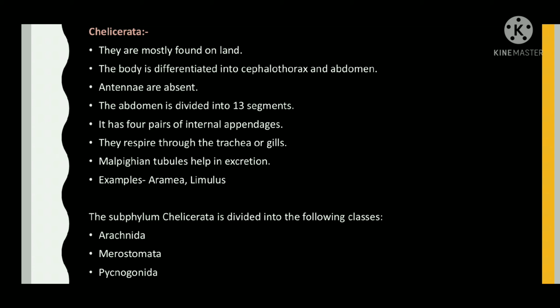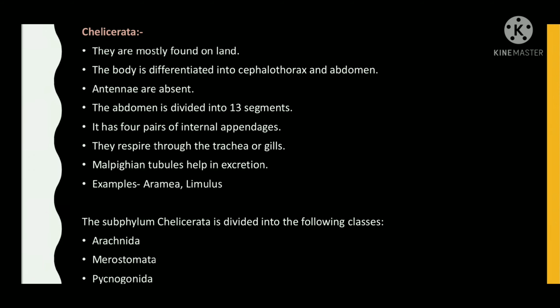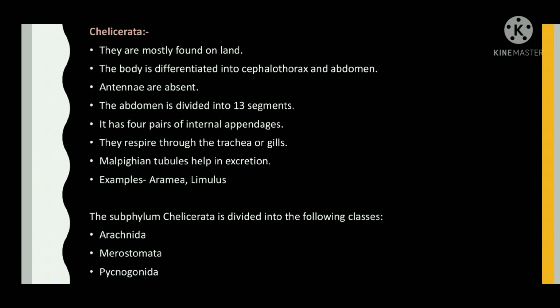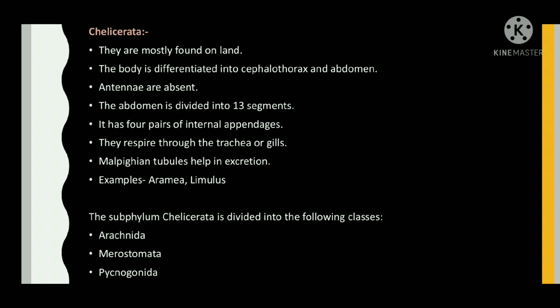Chelicerata. They are mostly found on land. The body is differentiated into cephalothorax and abdomen. Antennae are absent. The abdomen is divided into 13 segments. It has 4 pairs of appendages.